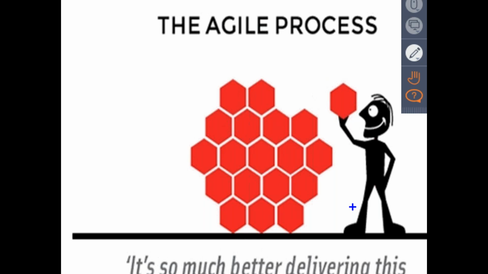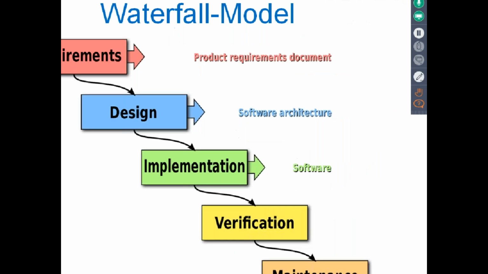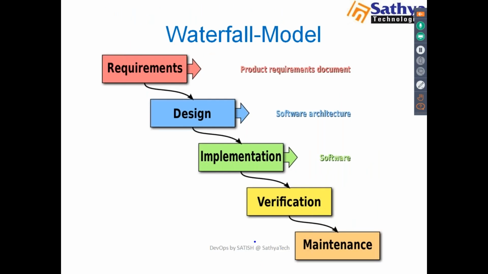Now I have a question: why does the waterfall model have limitations, and what are the problems we have in it? You can see here the phases of the waterfall model: requirement gathering, design, implementation, verification, and maintenance. Our dev team will do all these phases. You see the limitations here. First, the waterfall model will take more time.